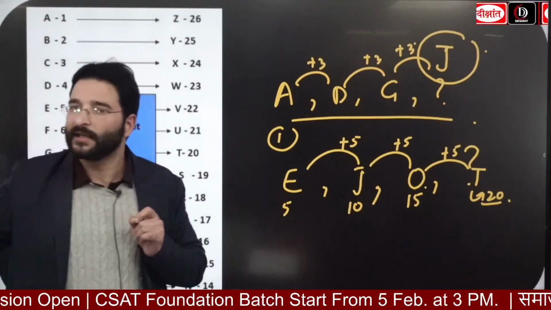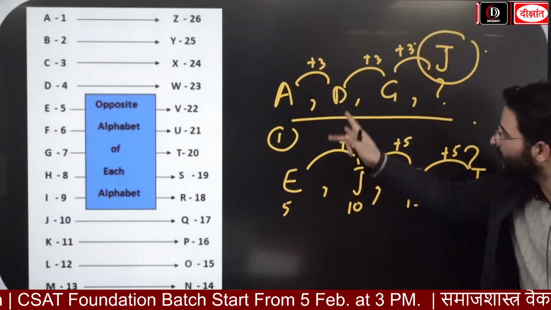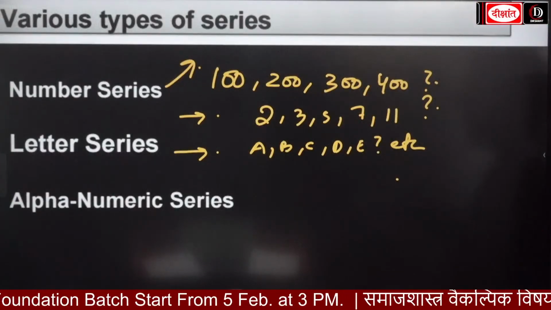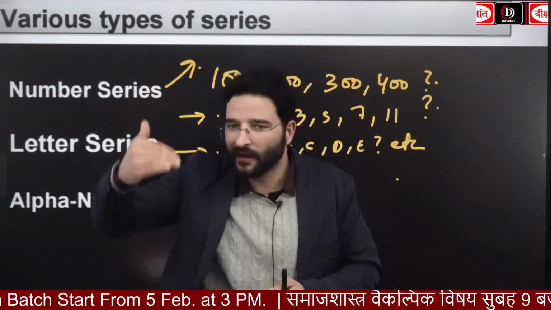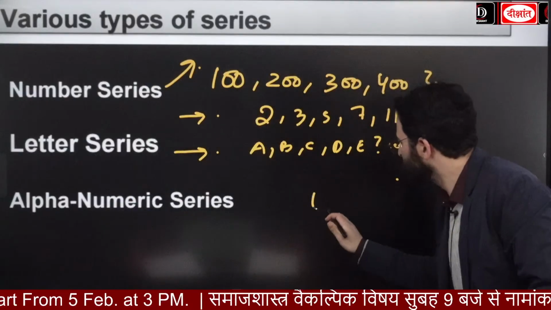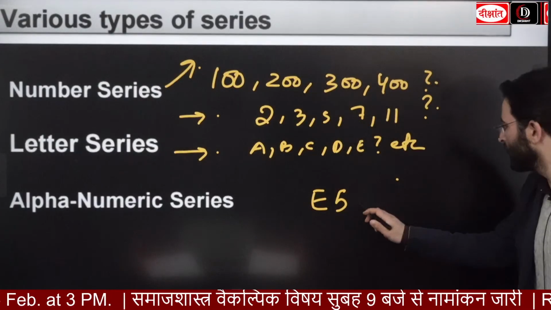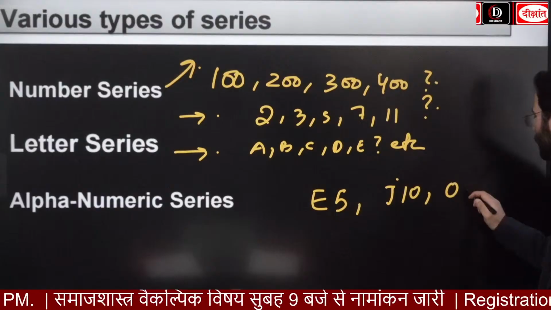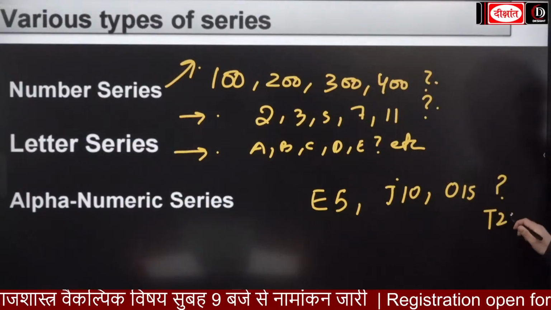This is going to be the letter series. First it was number series, now it is letter series. Please remember this, guys. This is the second type of series. Now if I look at the alphanumeric series, here you are going to have the alphabets as well as the numbers. For example, E5, J10, O15. So the next one is going to be T20.